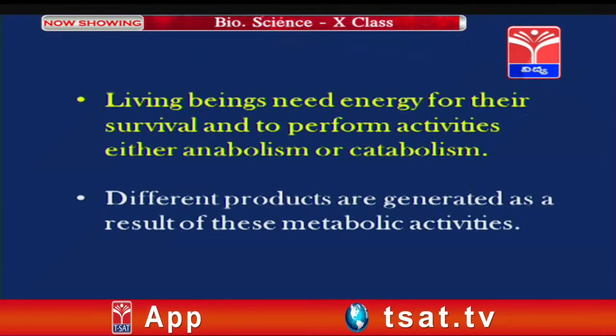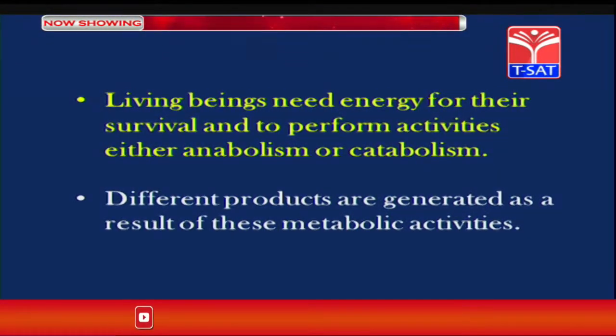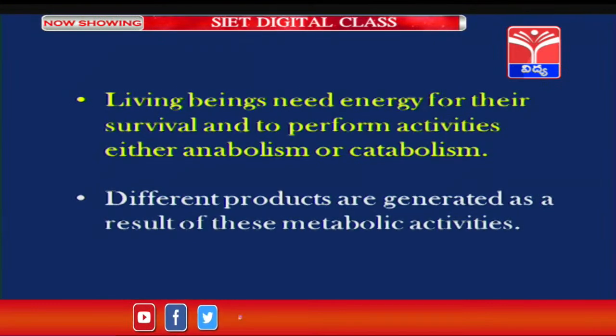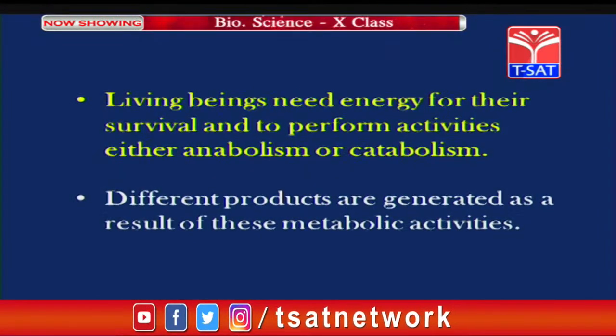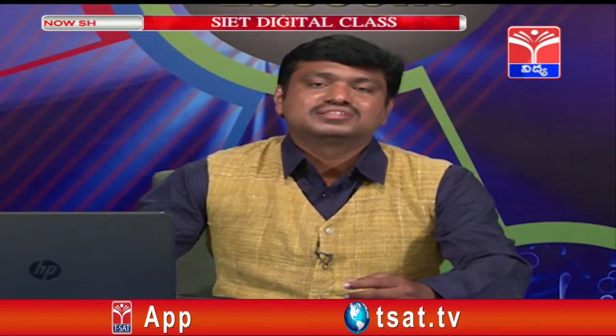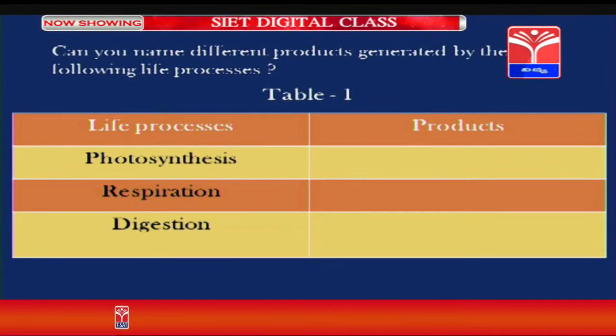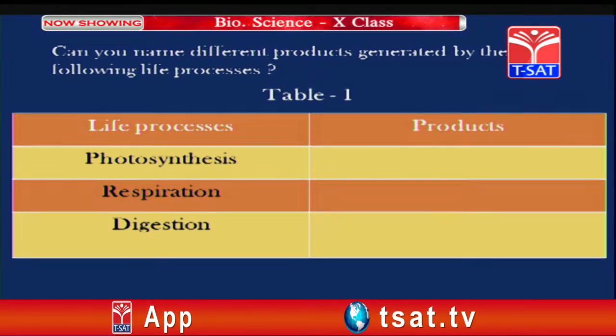Living beings need energy for their survival and to perform activities, through either anabolism or catabolism. Different products are generated as a result of these metabolic activities. Students, can you name different products that are produced during the life processes which you have studied earlier? For example, photosynthesis. What are the products generated in photosynthesis?